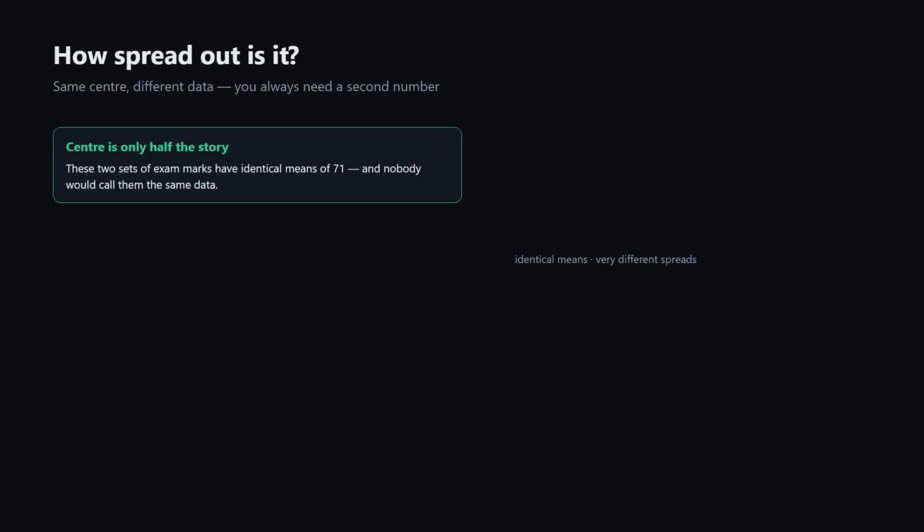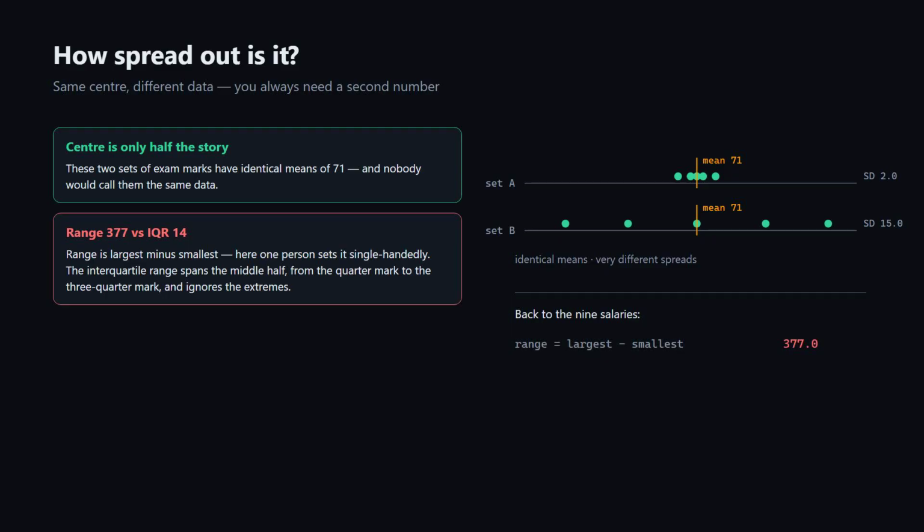Center is only half the story. These 2 sets of exam marks have exactly the same mean, and they are obviously not the same data. You need a second number for how spread out the values are. The crudest is the range, largest minus smallest. Here that is 377, and it is driven entirely by one person.